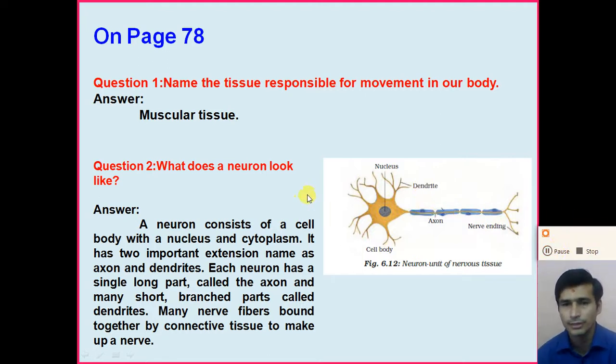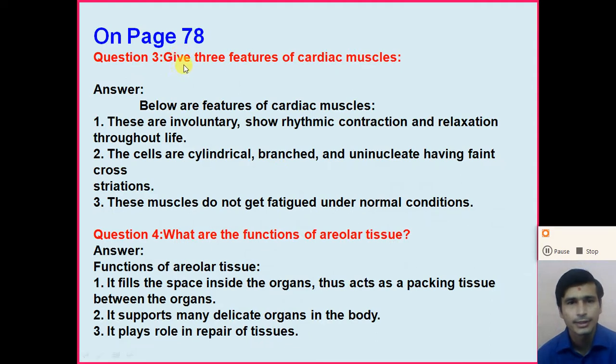Now dear student, question number 3. Give three important features of the cardiac muscles. Cardiac muscle is present in the inner part of our heart, right? So what are the main features of the cardiac muscles? These muscles are involuntary and show rhythmic contraction and relaxation throughout life. The contraction and relaxation of our heart is due to the cardiac muscles.